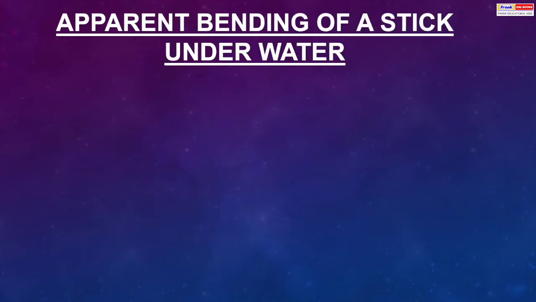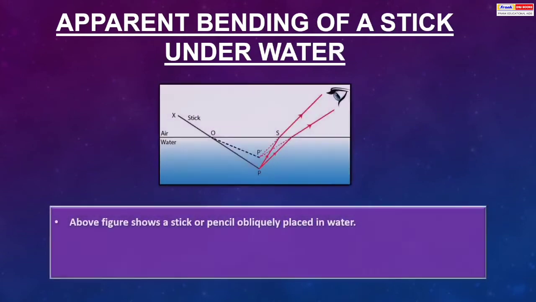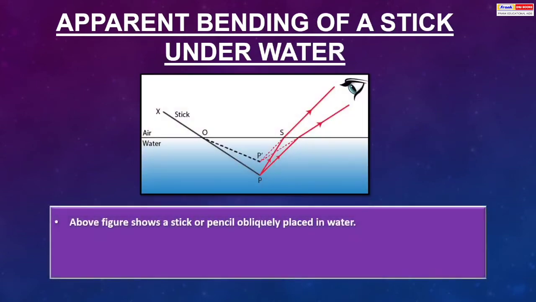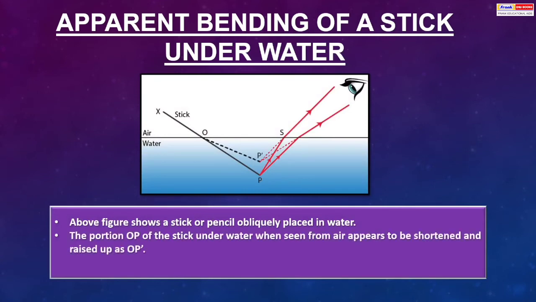Apparent bending of stick under water. The above figure shows a stick or pencil obliquely placed in water. The portion OP of the stick under water, when seen from air, appears to be shortened and raised up to OP dash. This is due to refraction of light from water to air.